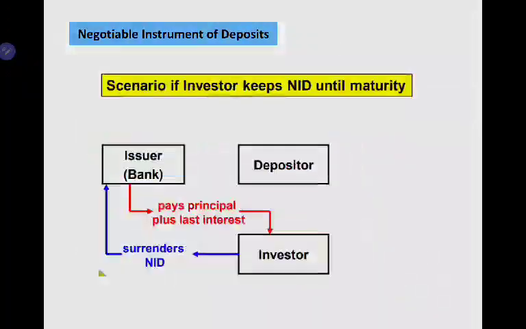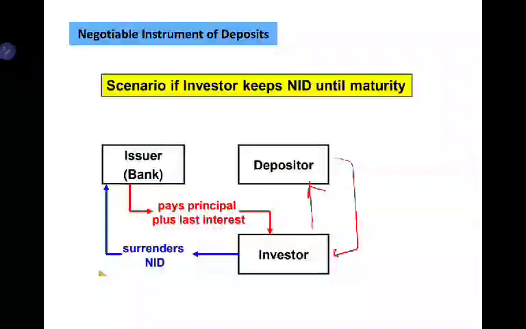There is a situation where the depositor decides not to hold the NIDs until the maturity date, so they can sell the NIDs in the secondary market to an investor. When the depositor sells the NIDs, the investor will pay the depositor an amount equivalent to the value of the NIDs. At the end of the maturity date, the investor is entitled to redeem the NIDs to the bank, and the bank will pay the investor the principal plus interest.